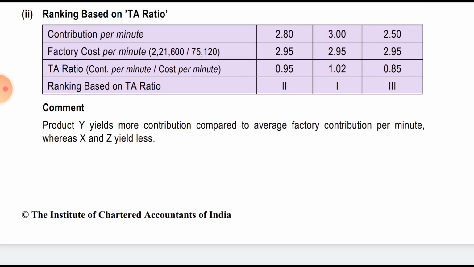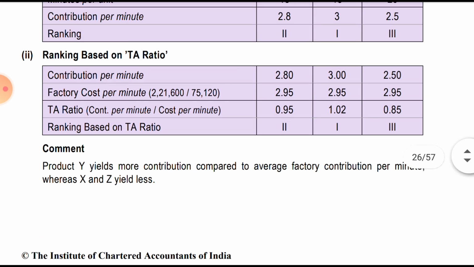So comment: product Y yields more contribution compared to the average factory cost per minute, whereas X and Z yield less. These two are yielding less, so it should basically be above 1. So we can say Y is beneficial.